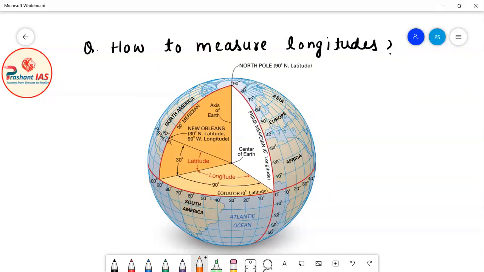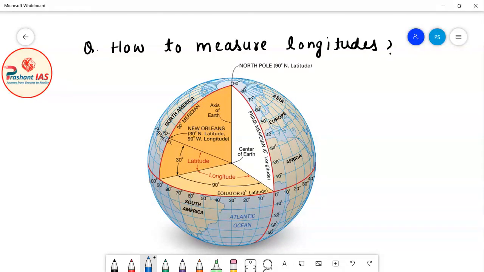So friends, now the next question is how to measure longitudes. Remember, I have taught you in the class of latitudes how to measure latitudes, how to measure the value or magnitude of latitudes. In a similar way, now we have to discuss a very important question: how to measure longitudes, how to measure the magnitude or value of different longitudes.